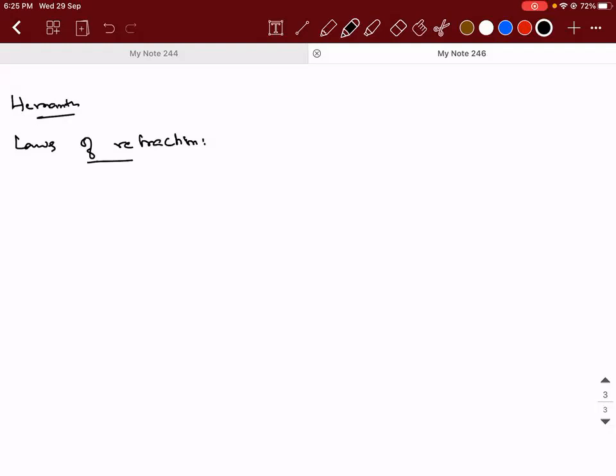The product of refractive index and the sine of angle in a medium is constant, sir. Okay, don't say sine of angle of incidence like that. Actually, Snell's law is stated something like this: the ratio of the sine of angle of incidence to the sine of angle of refraction is equal to some constant. What is the name of that constant?